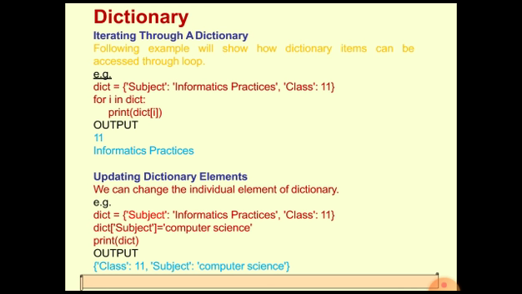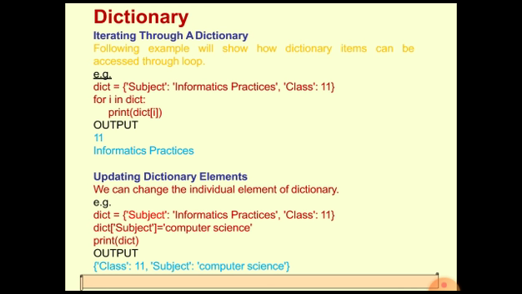For example, here we are taking subject and class as the keys. This dictionary has two items. Now we write for I in dict. The I variable will hold, in the first iteration, the value subject. Subject means the key. This I variable is only holding the key in every iteration. How do we access the value of that particular key?